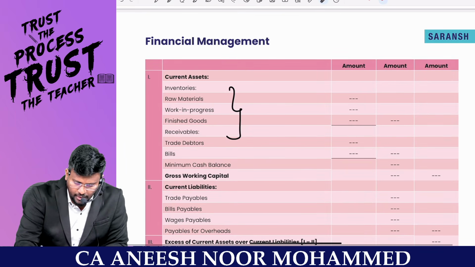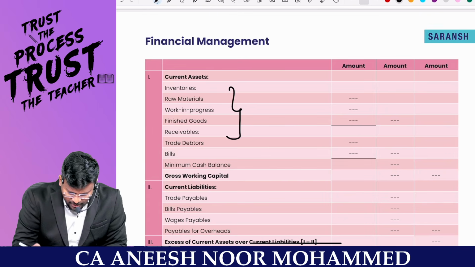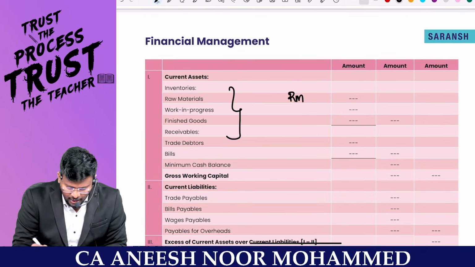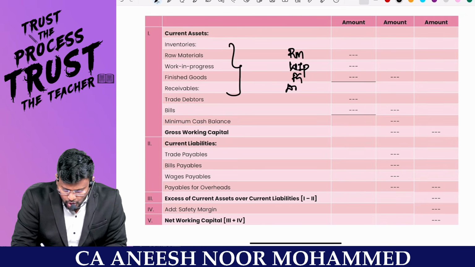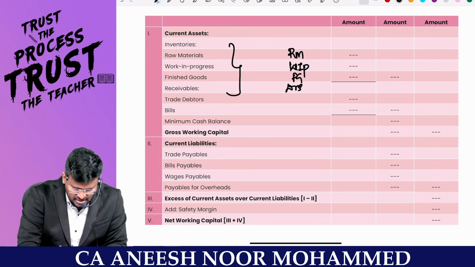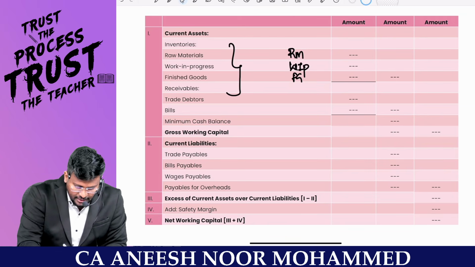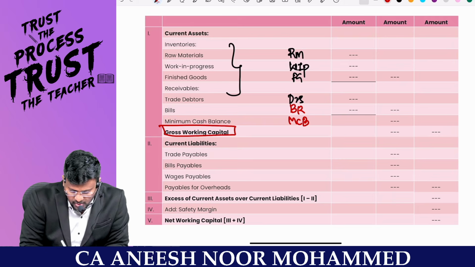Number one is inventory, my dear lovable students. Current assets means what? Raw material will be there, right, sir? Inventory, raw material will be there. This raw material has to be converted into what? WIP. This WIP will become what? Finished goods. This finished goods will become what? Debtors. And sir, receivable, trade debtors. Sometimes this receivable may comprise of debtors, my dear lovable students. Sometimes they may give the bills receivable, right, sir? And minimum what balance? Cash balance. This is called as gross working capital.